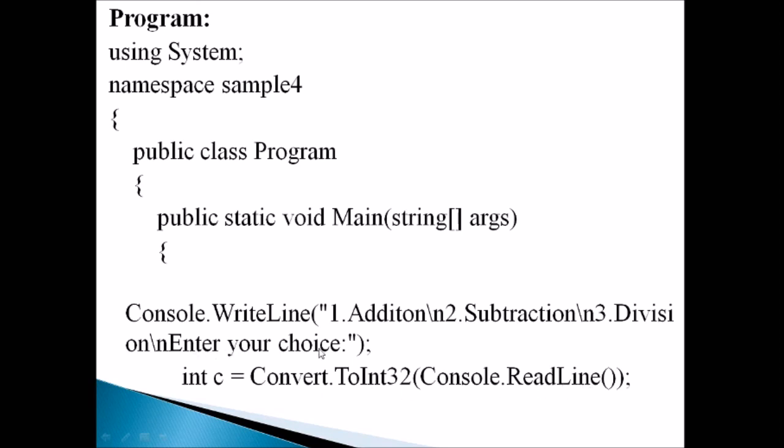When users see this statement, enter your choice, they will type some value, isn't it? So that will be received by Console.ReadLine, but it will be in character format. So it should be converted to integer. For that, the statement is Convert.ToInt32. Then the converted value is assigned to the variable c.